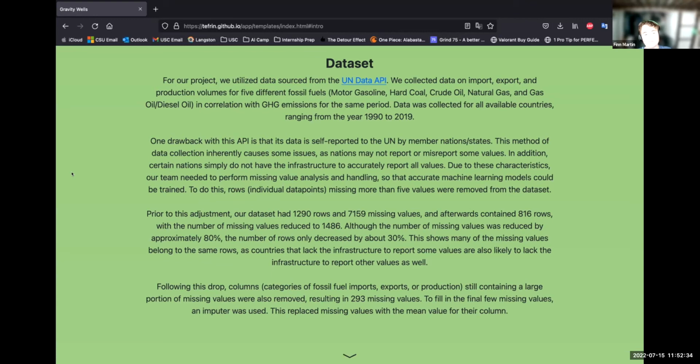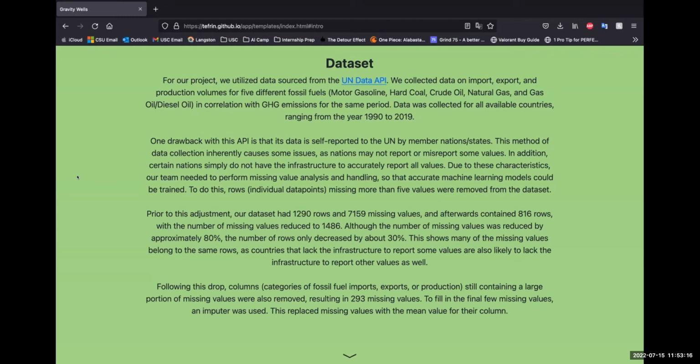Due to this, our team needed to perform missing value analysis and handling so that accurate machine learning models could be trained. To do this, rows missing more than 5 values were removed from the dataset. Prior to this adjustment, our dataset had about 1,300 rows and 7,200 missing values. After the adjustment, the number of rows was reduced to about 800, and the number of missing values was reduced to about 1,500. So although the number of missing values was reduced by about 80%, the number of rows only decreased by about 30%. This shows that many of the missing values belong to the same rows, as countries that lacked the infrastructure to report some values were also not able to report others.